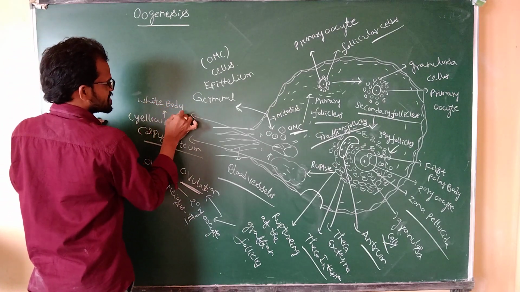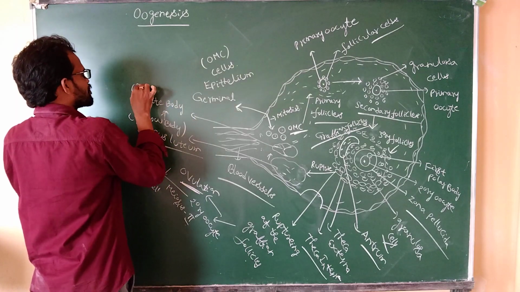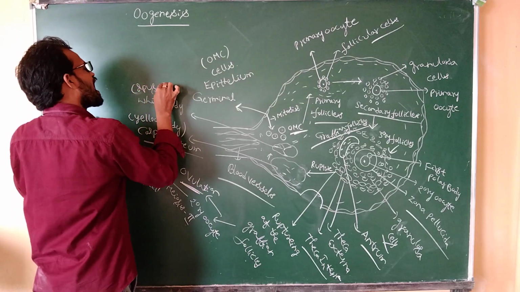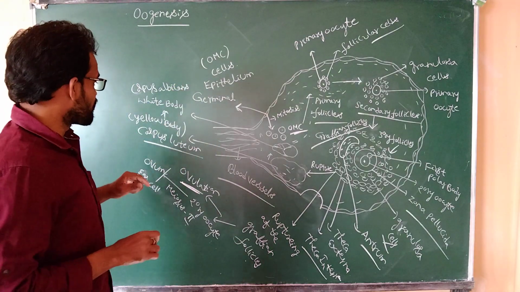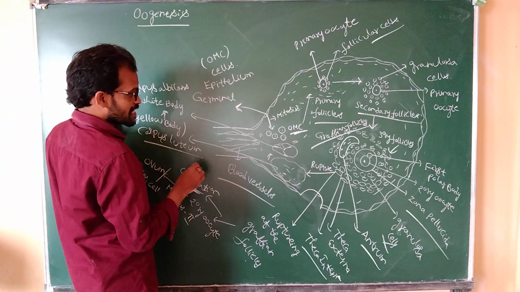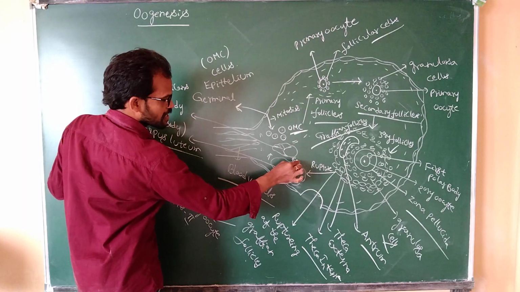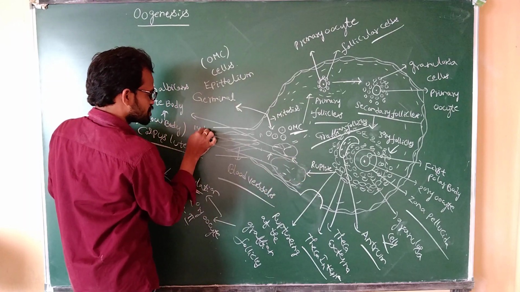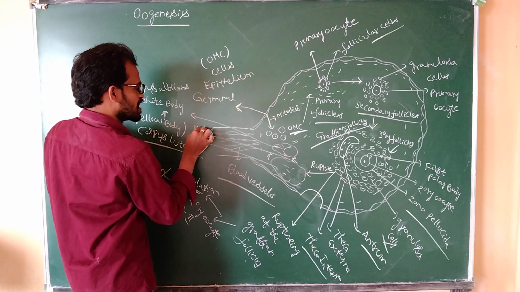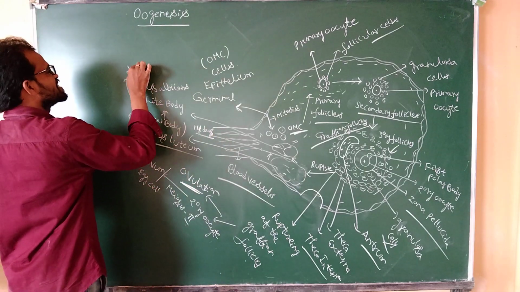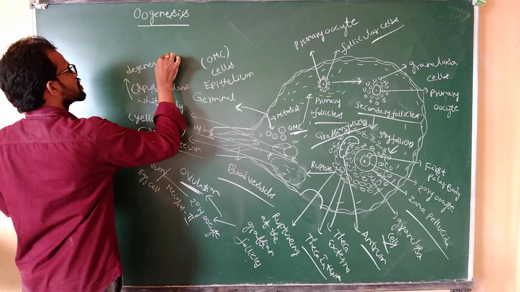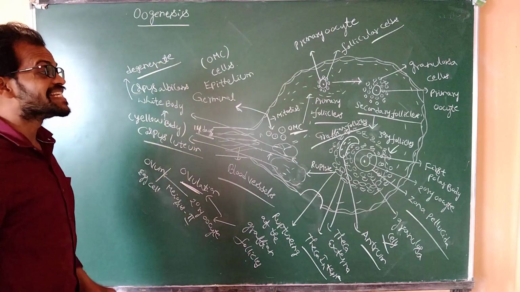The white body is known as the corpus albicans. It is waiting for the 14 days. These corpus luteums degenerate.